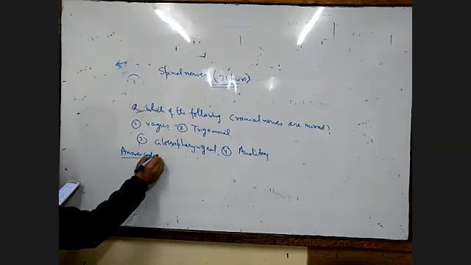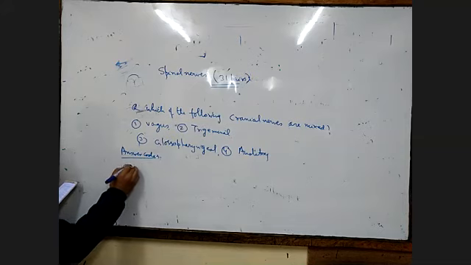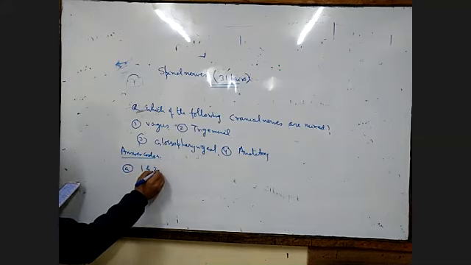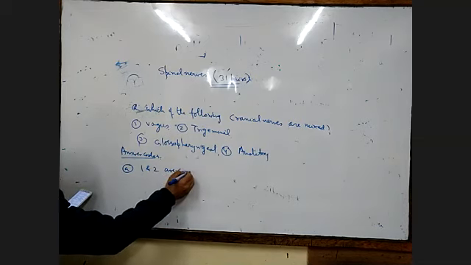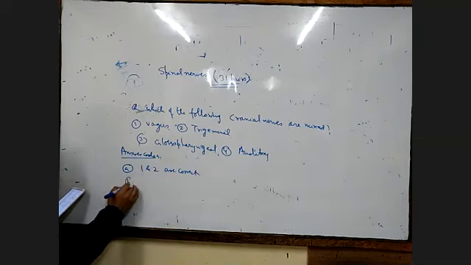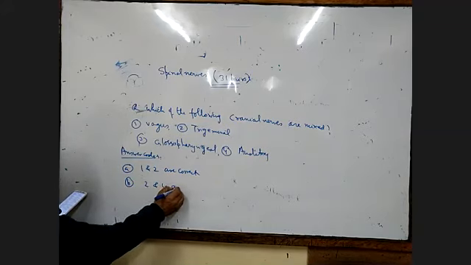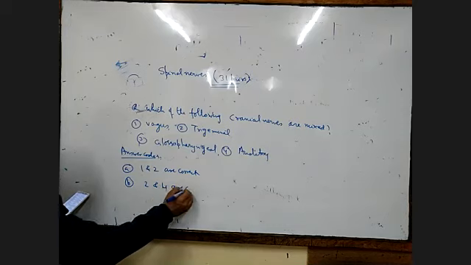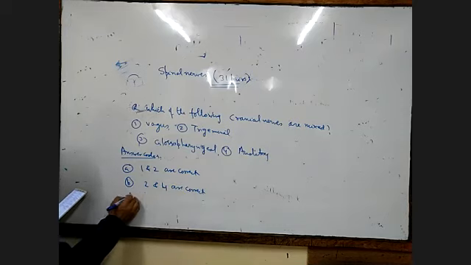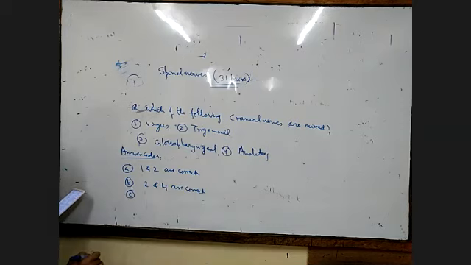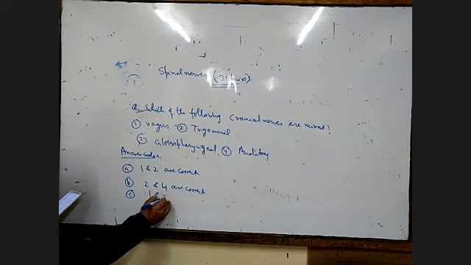Answer code. Number A, 1 and 2 are correct. Number B, 2 and 4 are correct. Number C, 1 and 3 are correct.